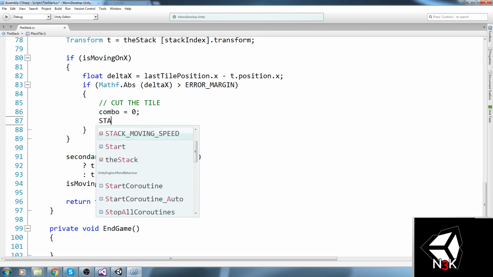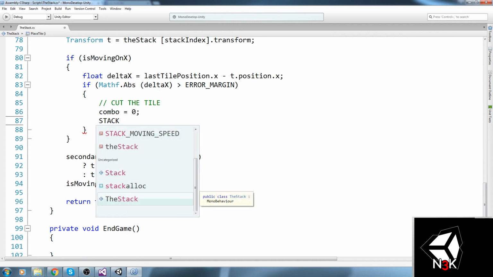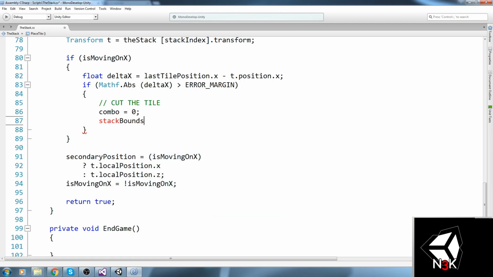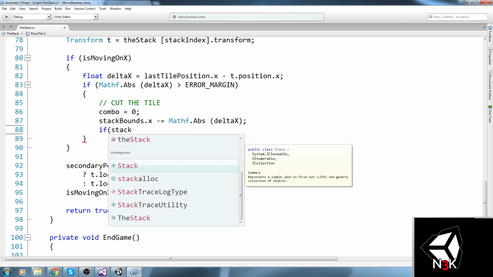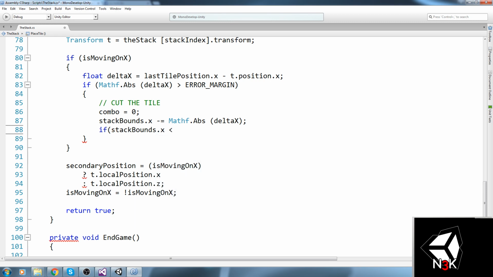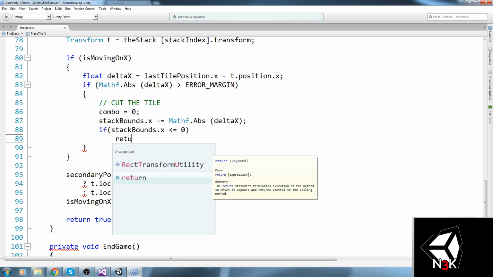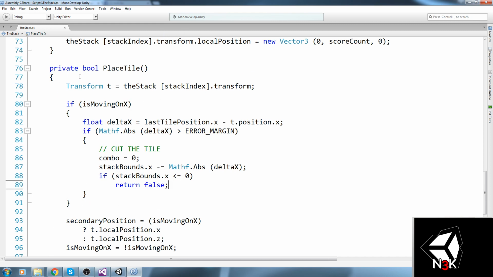So we are going to go down to the playstyle and actually reduce that. So we're on the x-axis right now. Let's do stack bounds.x minus equal to Mathf.Abs of delta x. So we're reducing our current bound. Then once we reduce that, let's do the death check. So if stack bounds.x is smaller or equal to 0, then we're going to return false. We're not going to be calling endgame from here, because if we return false, we're going to end up calling it anyway.